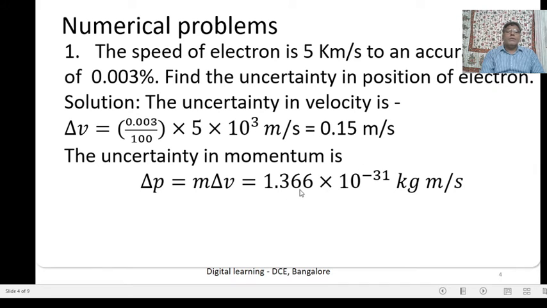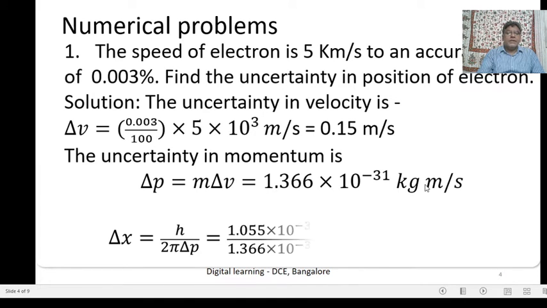Then in the given problem, the mass of electron is substituted and simplified. Mass of electron is 9.11 into 10 to the minus 31, and the calculated delta V is substituted. Simplify. The uncertainty in momentum is equal to 1.366 into 10 to the power of minus 31 kg meter per second.